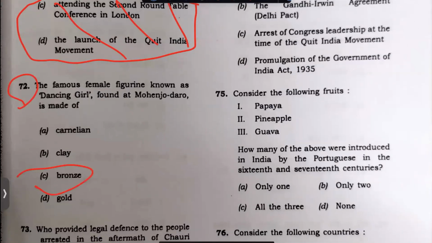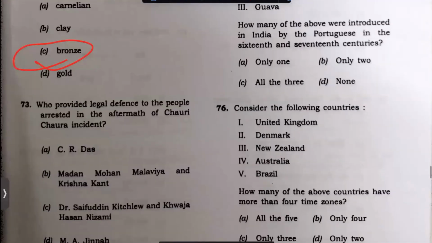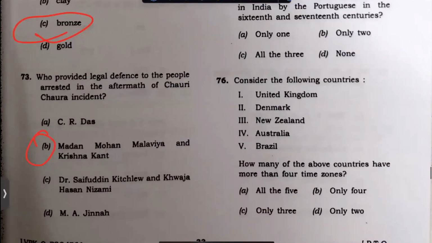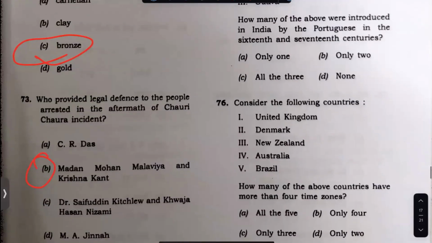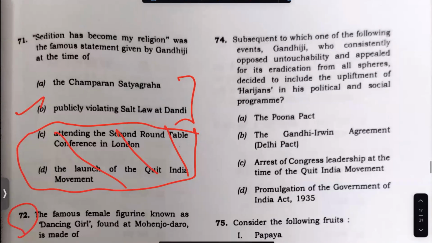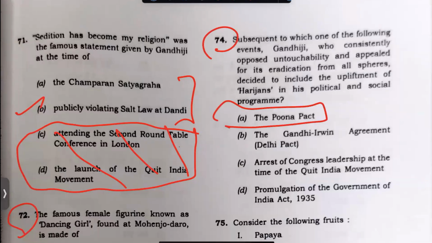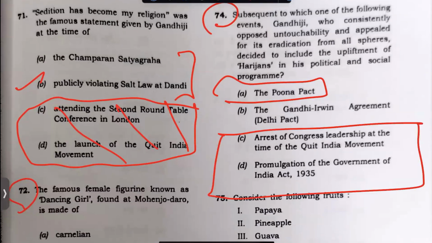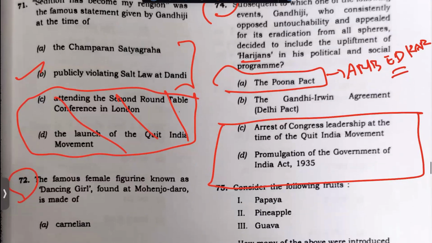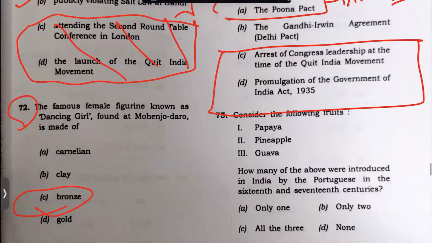Okay, this question is a direct Bronze Dancing Girl. This is a tough question. So I'm not going to take it as an easy question. This you should wait for the detailed analysis I will make. This is subsequent. So Pune Pact, you can check. See, this is not true. This is not true. There will be a Pune Pact between Dr. Ambedkar and Gandhiji in Yerawada jail. After that, he brings up this Harijan movement in a very big way. So this is true. You can check it.